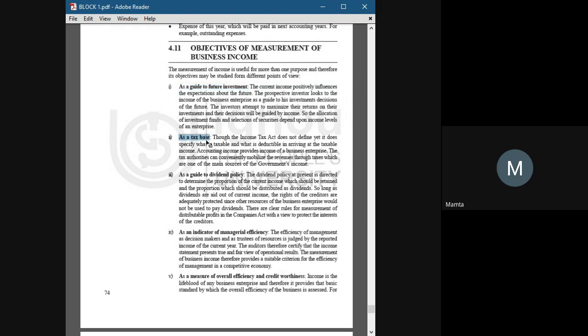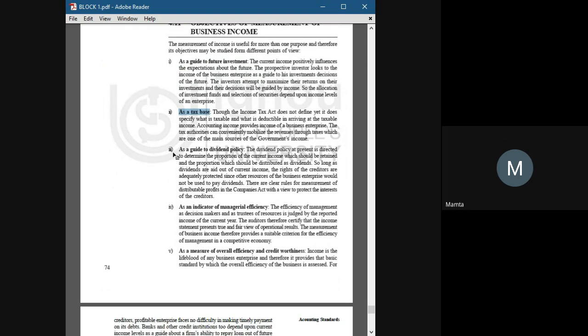As a tax base, after calculating the income of any business, we can tell how much tax we have to pay to the government according to the income tax slab of India.